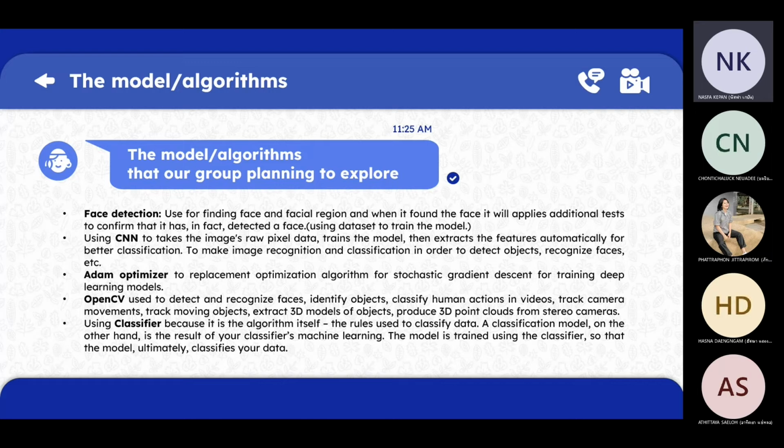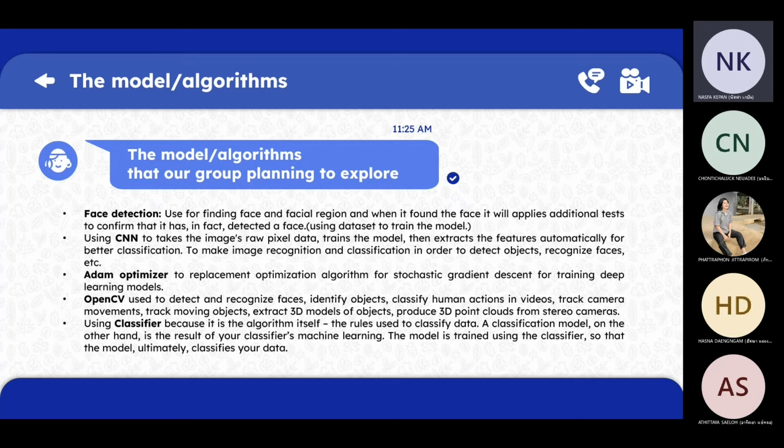Using CNN to take the raw pixel data of the image, train the model, then extract features automatically for better classification, to make image recognition and classification in order to detect objects, recognize faces, and more. Adam Optimizer is a replacement optimization algorithm for stochastic gradient descent for training deep learning models.